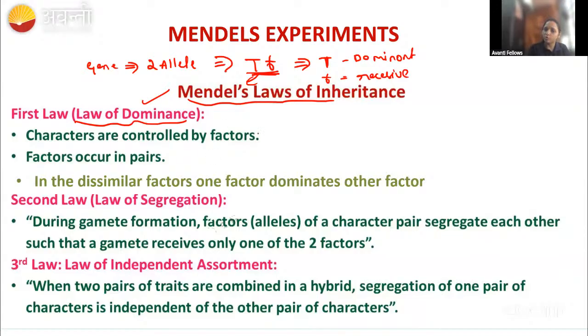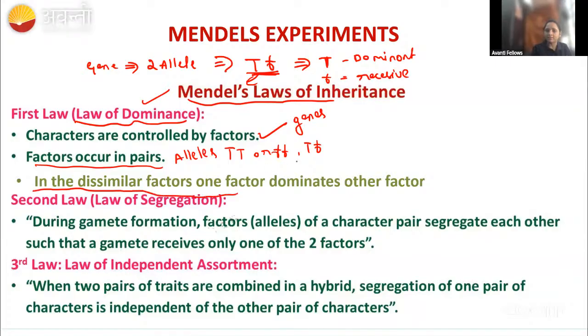The characters are controlled by factors. Factors are nothing but genes, right? And the factors occur in pairs, that is, the alleles. That is nothing but capital T, or small t, or capital T small t, because they occur in pairs. Then, in dissimilar factors, one will be dominant over the other factor. So here capital T is dominant over small t. That's why capital T is expressing its character, so that is tall.